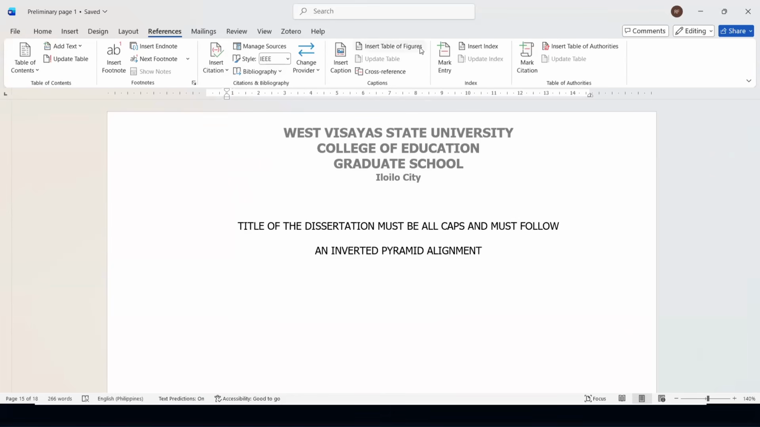You can also use this feature in inserting tables of figures so that in generating the list of tables and list of figures, it is going to be very easy for you. Unfortunately, however, we do not have ample time to explore this option, but I'm just inviting you to explore this for you to work on your paper easier.